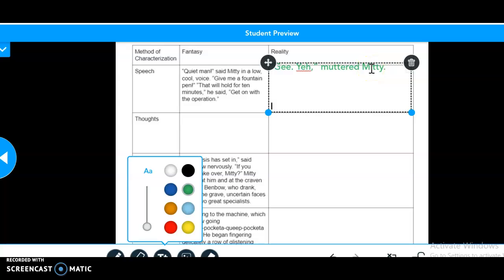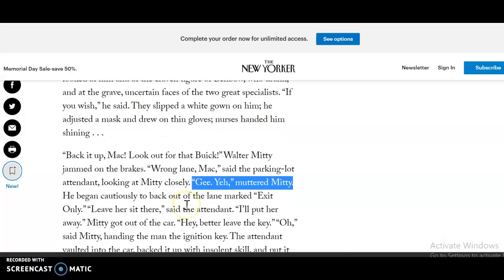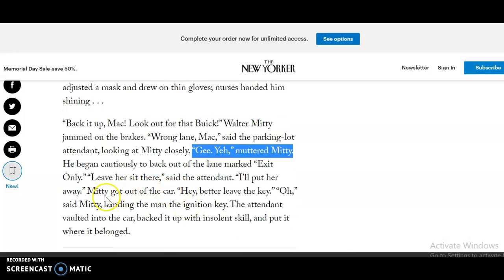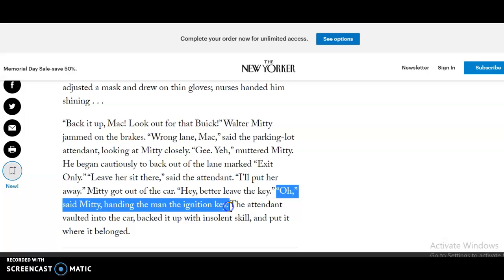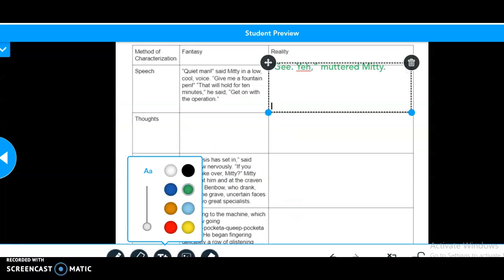If you want to give some more examples, we can do one more. Let's see. Then Mitty gets out of the car, and the mechanic's like, "Hey, dude, could you leave the key for me?" And Mitty's like, "Oh." And he hands him the key. So we got "Gee, yeah," and "Oh." Not exactly sounding like the most confident guy in the world.